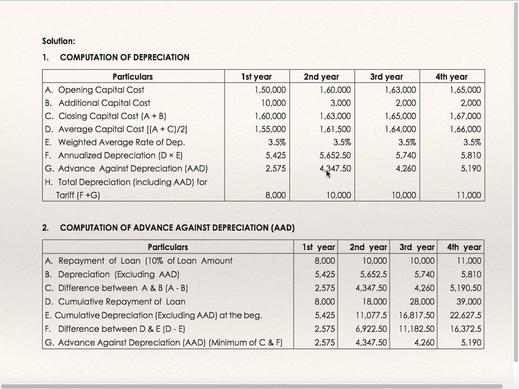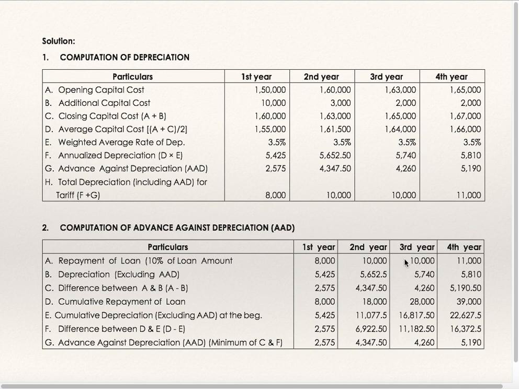Go to the first statement and write the advanced against depreciation. Take the total of both depreciations, AAD as well as annual depreciation. It is 10,000. Third year: second year's closing is third year's opening. Additional capital cost is to be added and you will get closing. Opening plus closing divided by 2 is the average. 3.5% of that is annual depreciation.